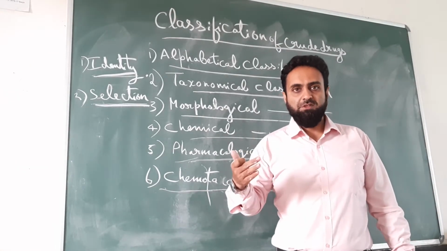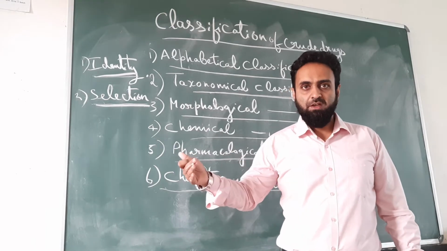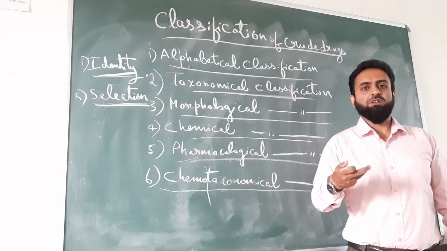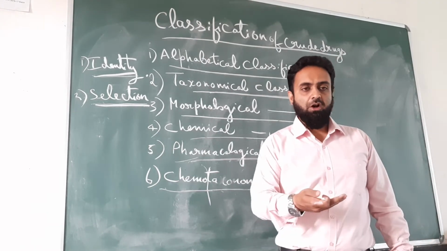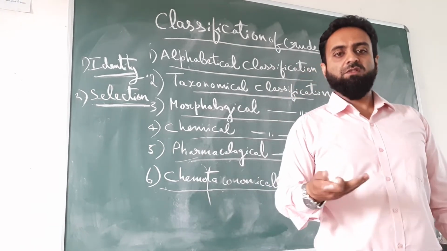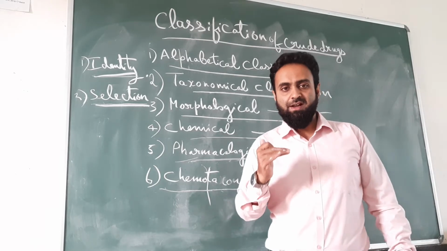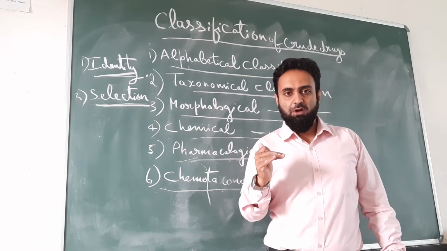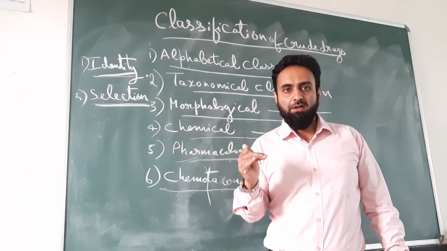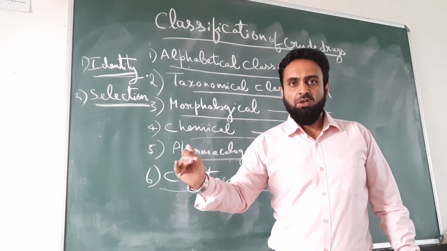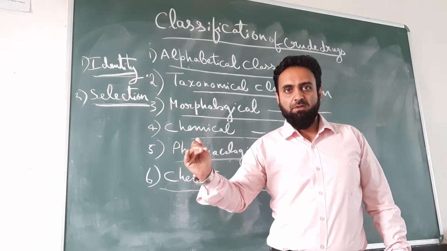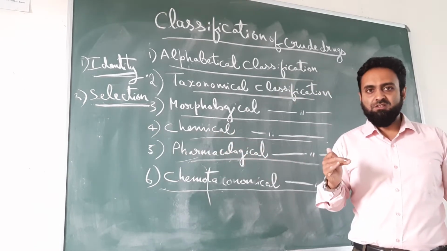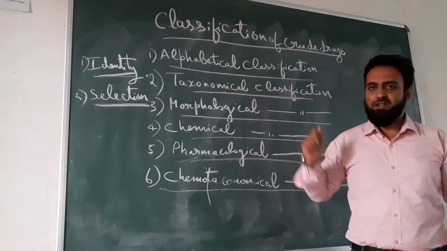Example: all the plants which belong to the family Leguminosae are grouped in one class. All the plants which belong to the family Solanaceae are grouped in another class. All the plants which belong to the family Rutaceae. So here they are classifying the drugs based on their family. In the same way, all the plants which belong to the Cassia species, all the plants which belong to the Cinchona species. Here species wise, in the same way subspecies wise, kingdom wise they are classified. All these things fall under the taxonomical classification.